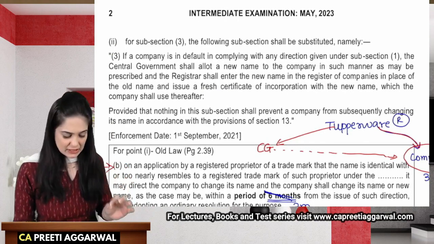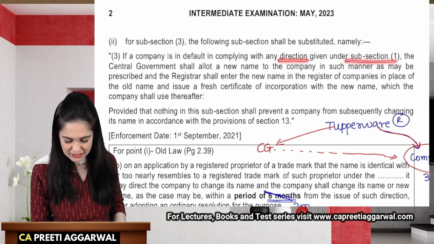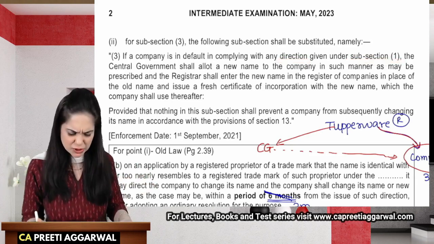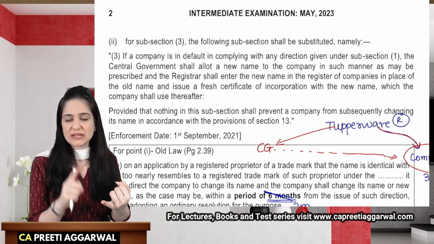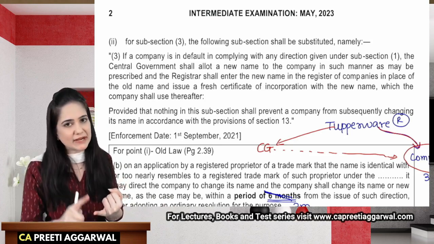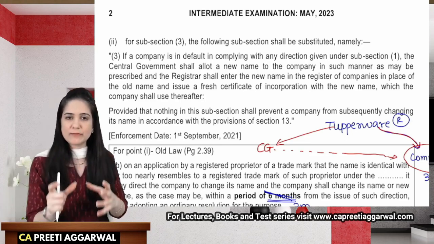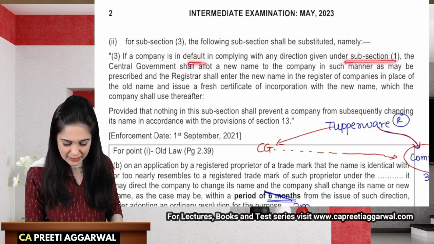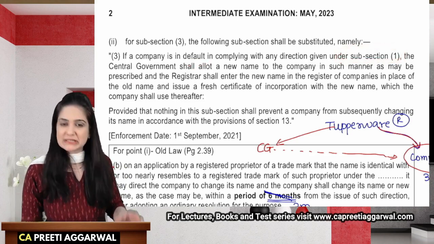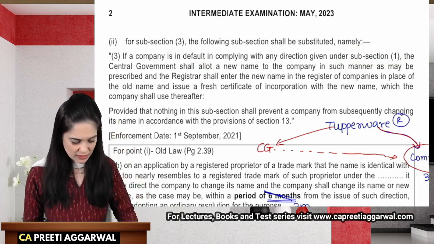If the company is in default in complying with any direction given under subsection 1, what is given in subsection 1? What I already explained, that if the central government is of the opinion that the name is identical with the name of an existing company, or you are using the name of a registered trademark owner. So if you have defaulted in complying with the provisions of subsection 1, the central government will allot a new name. And what is the new name that it will allot?